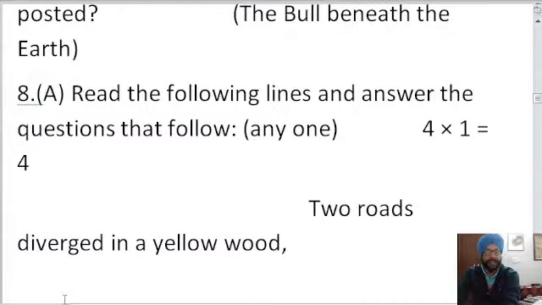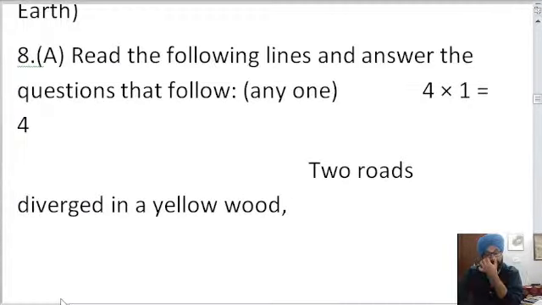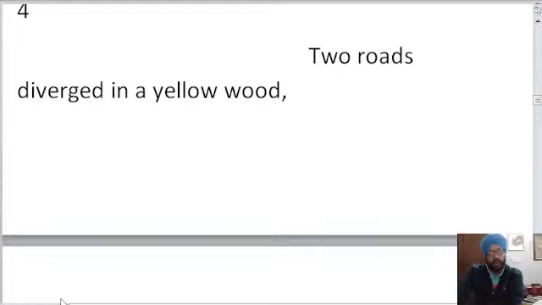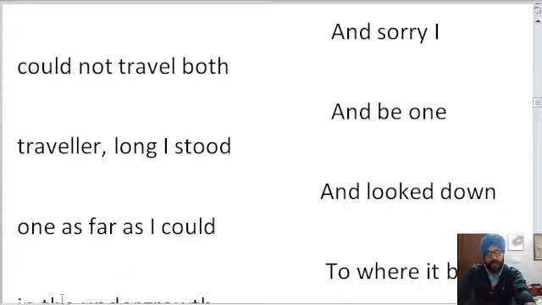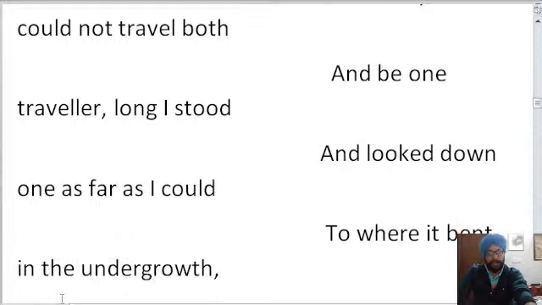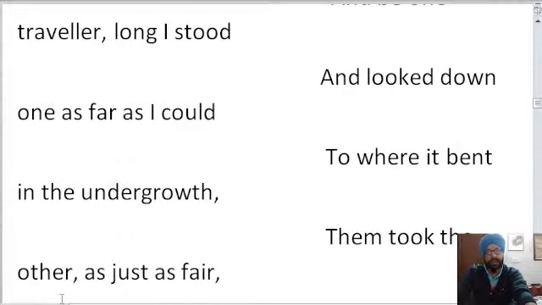Now after this we will do read the lines and answer the questions that follow. I would just read the lines. Two roads diverged in a yellow wood, and sorry I could not travel both and be one traveler. Long I stood and looked down one as far as I could, to where it went.